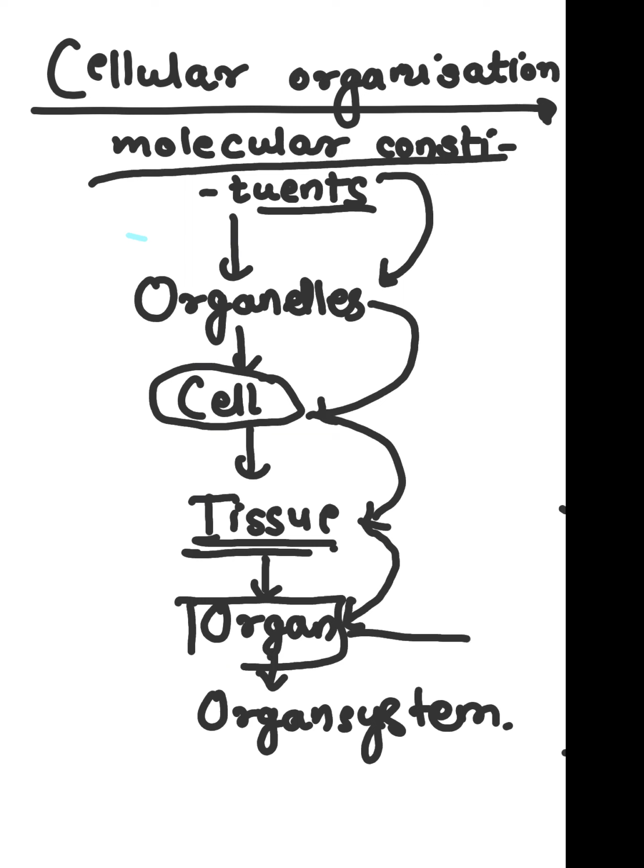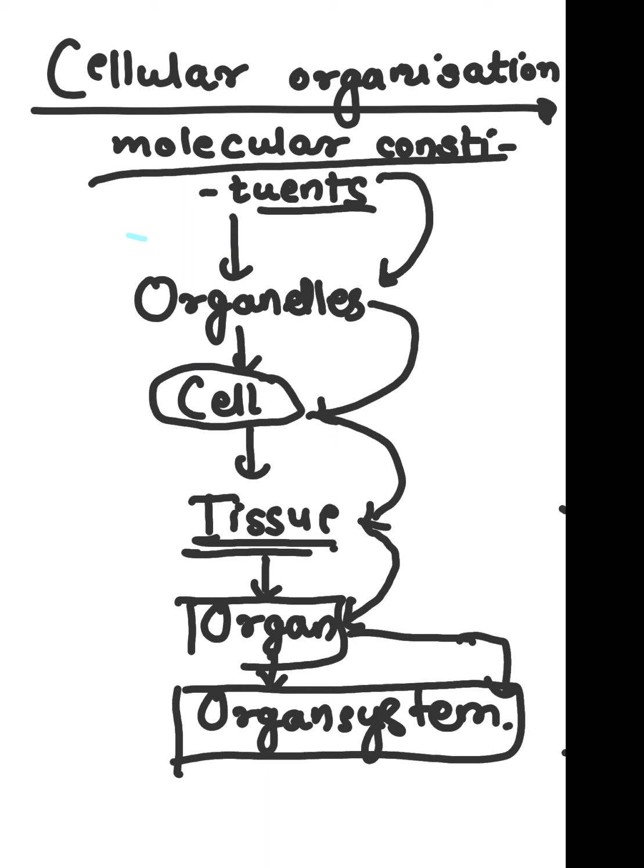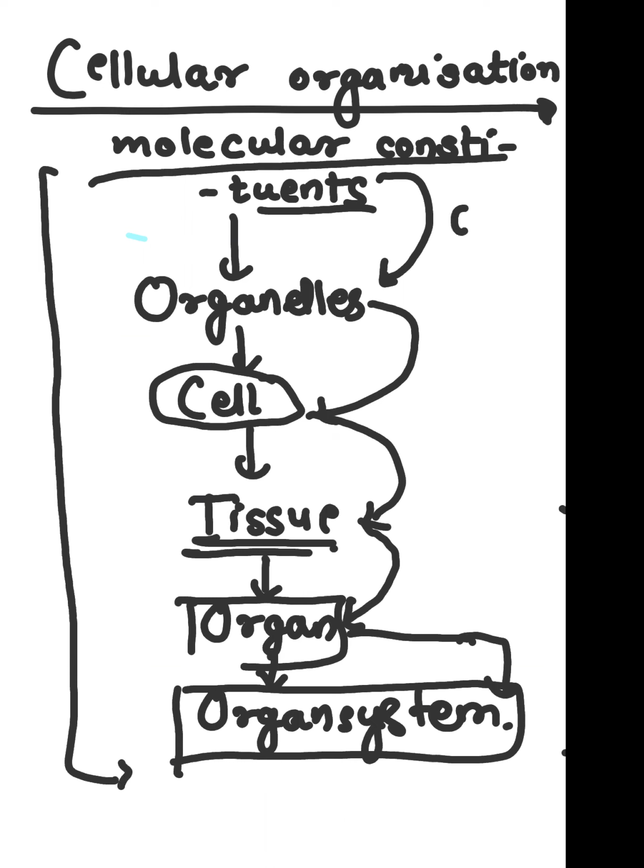When the organs within an organ system perform the function in an interactive manner, we say the organ system is performing the function. So that means this is a cellular organization. This cellular organization belongs to only whom? Belongs to only living organisms. And that's why it is an important characteristic of living organisms. So it is a defining feature of a living organism, we can say.